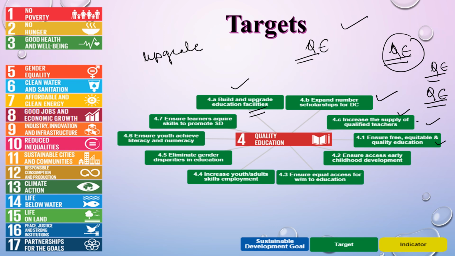Ensure free, equitable and quality education. Ensure access to early childhood development. Ensure equal access to women's education. Increase youth skills and employment. Eliminate gender disparities. Ensure youth achieve literacy and numeracy, and ensure learners acquire skills to promote sustainable development. So these are the targets of quality education.